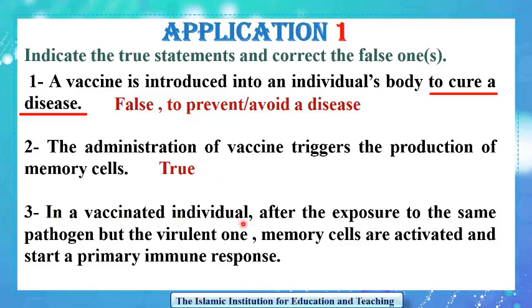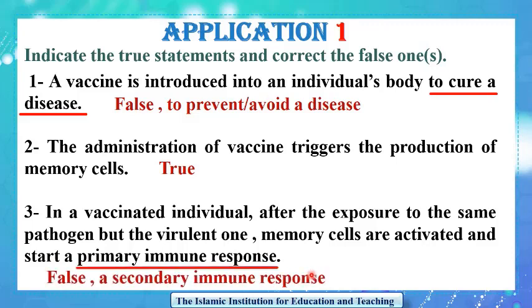In a vaccinated individual, after the exposure to the same pathogen, but the virulent one, memory cells are activated and start a primary immune response. It's false. They will start a secondary immune response.